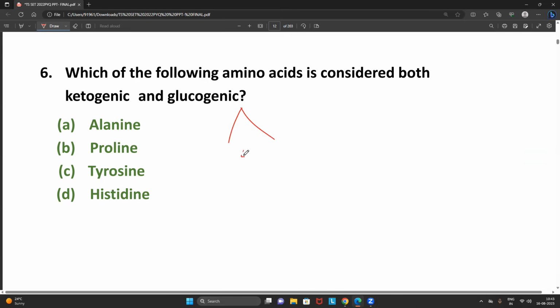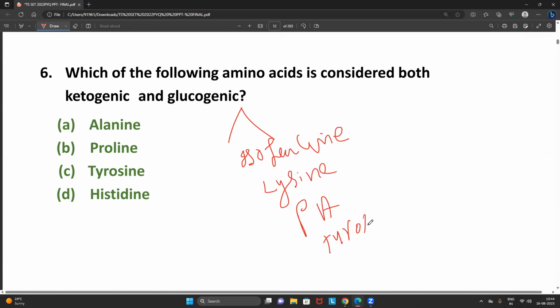It is very important, friends. You have to remember compulsorily because there is a lot of information to be remembered. One is isoleucine, another one is lysine, phenylalanine, tyrosine, and tryptophan. These amino acids can act as both glucogenic and ketogenic.